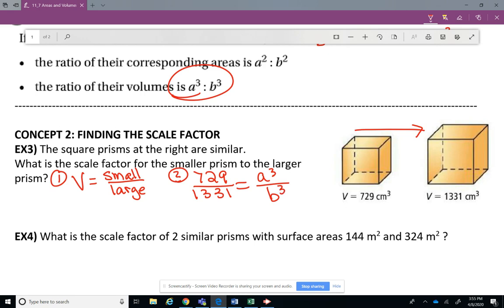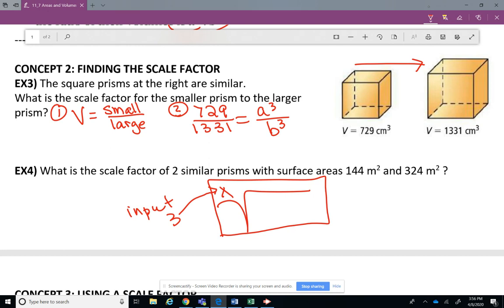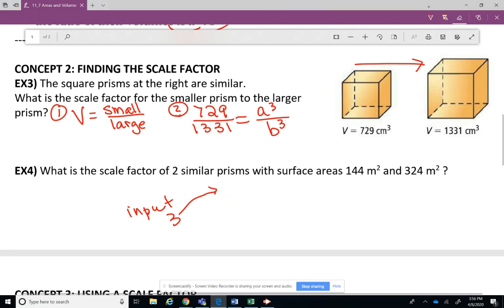Now, I think it was yesterday that you guys had to figure out the cubic button on your calculator. Just to refresh your memory, I don't think it looks like this, just sitting there waiting for you. I'm pretty sure it looks like this on your calculator, where if you want this to be cubic, you have to input a 3, and it's going to tell it to go here. Then push this button, then type in 729, and then press the equals button. And what it should do is tell you what number times itself 3 times is 729.